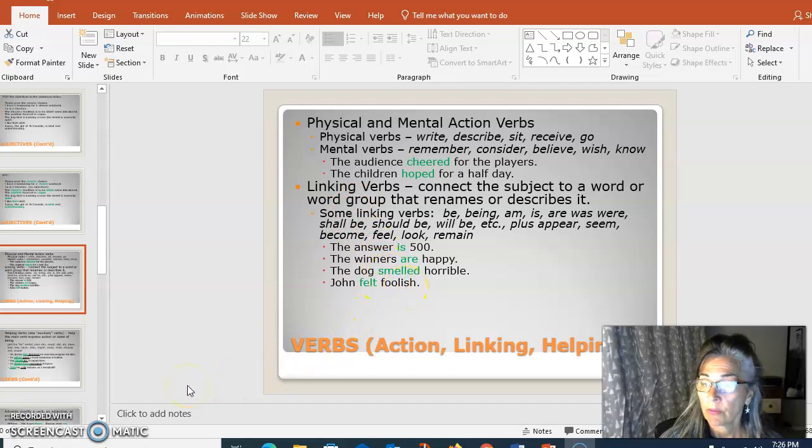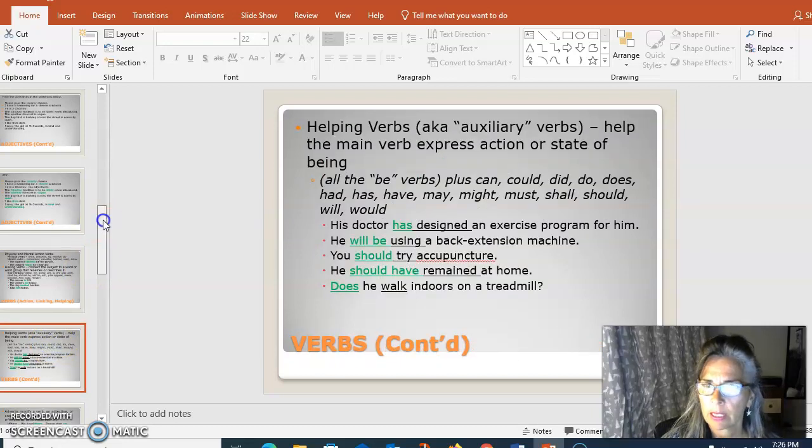Okay, so verbs can do 3 things. They can show physical or mental action, number 1. Number 2, they can link the subject to some sort of concept through a linking verb. And number 3, they can help a core verb or a root verb or a main verb. So let's go to the next slide.